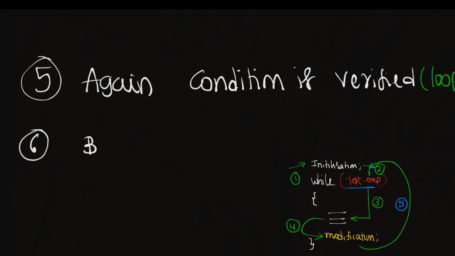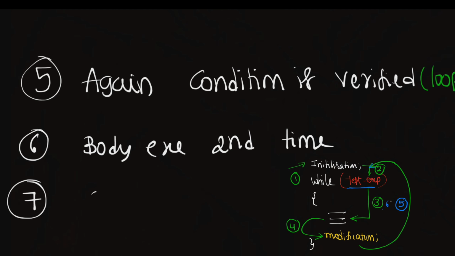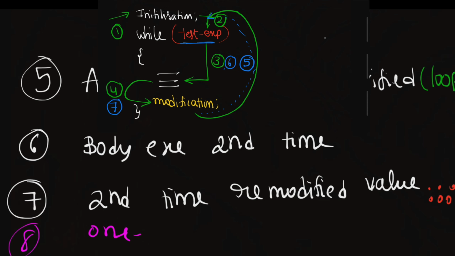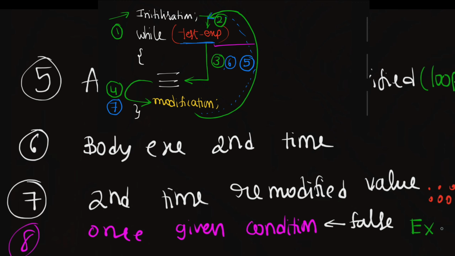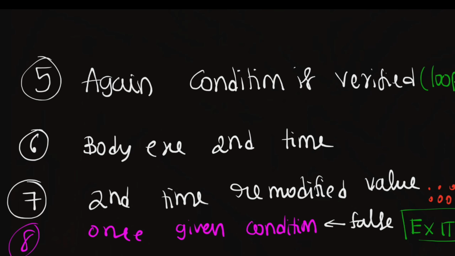Then the body is executed a second time, and the second time we re-modify the value, that means reassign the value. This process is continued a number of times. Once the given condition or test expression is false, then exit from the loop. So this is the working process of the while loop.